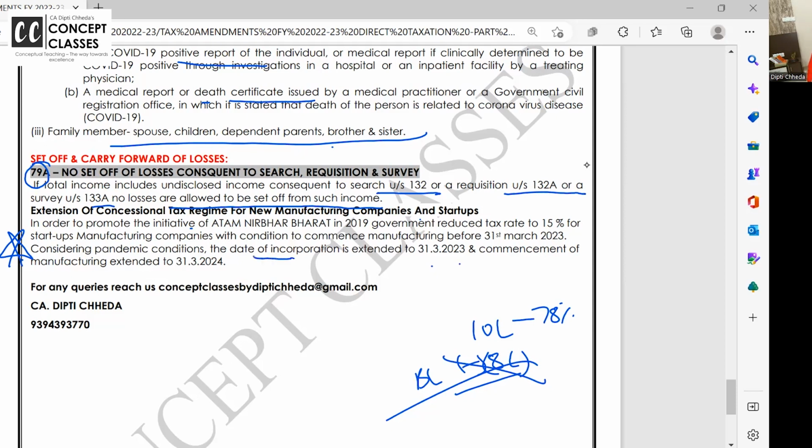The date of incorporation is extended to March 23, and commencement of business of actual manufacturing of the startup company till March 24 also, it is allowed. By March 23 the startup company should be formed, with indigenous manufacturing, all the other conditions satisfied under Atmanirbhar Bharat startups and all, and March 24.